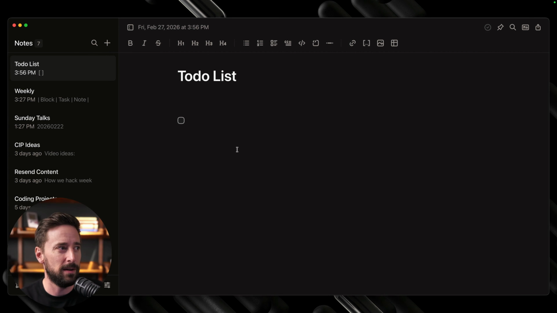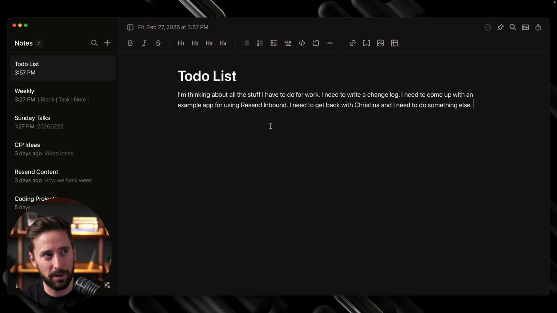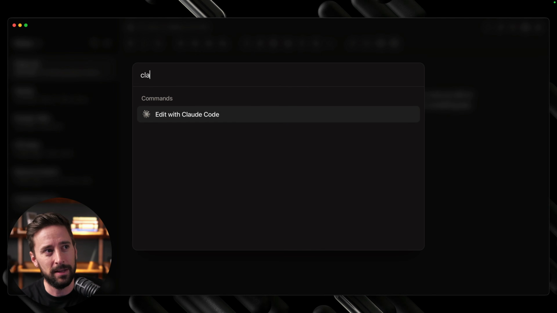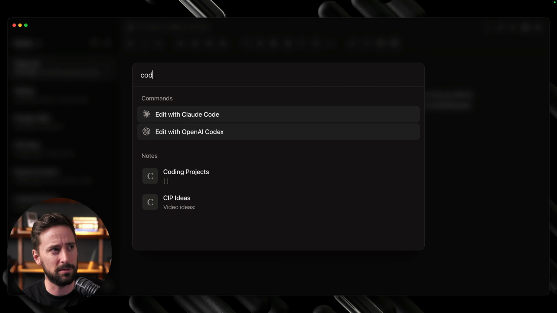But if you jump over here, here's how I typically use something like this. And here's one of the things I like. It's not just a text editor, it also interacts with Claude Code. So I will usually start my day, because I'm very verbal, just talking out whatever I'm thinking about. So I could say something like, I'm thinking about all the stuff I have to do for work. I need to write a change log. I need to come up with an example app for using Resend inbound. I need to get back with Christina, and I need to do something else. All right, so that's what I'll typically do. I just dump it all in there. And then there's a nice little Claude command. There's also Codex, I think, as well.